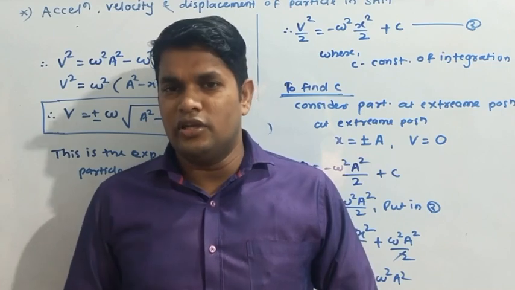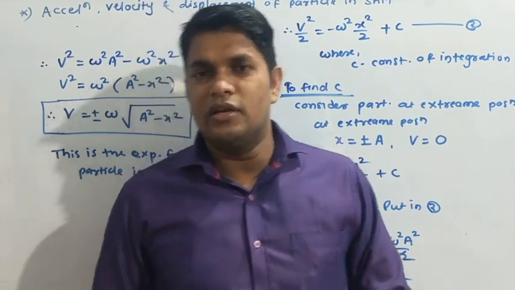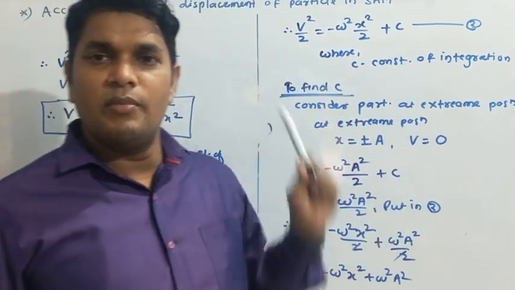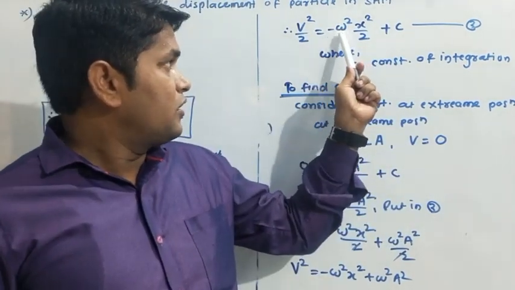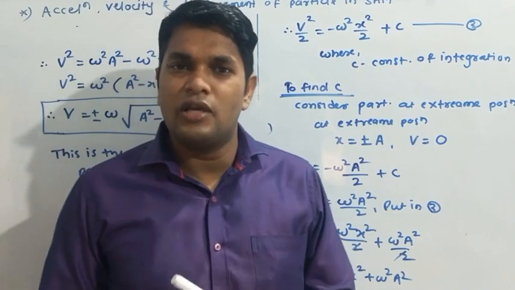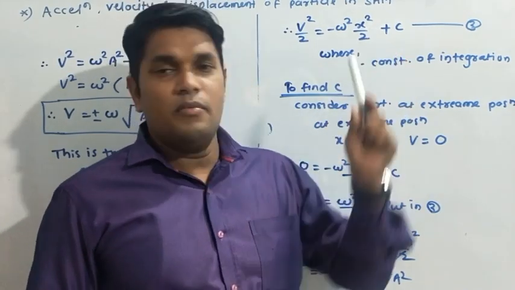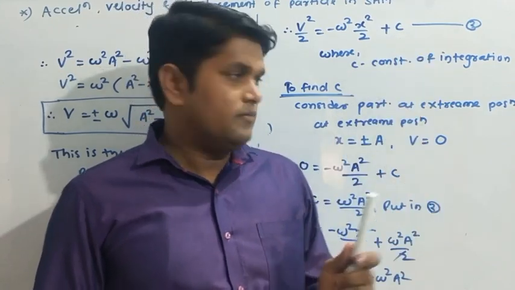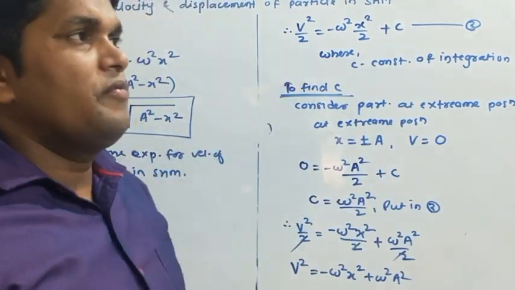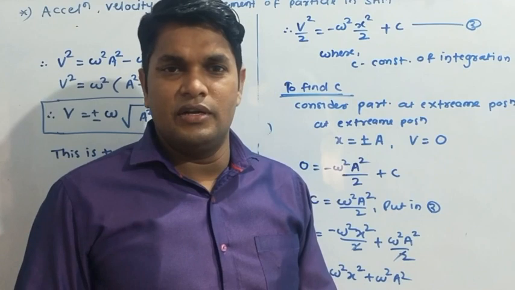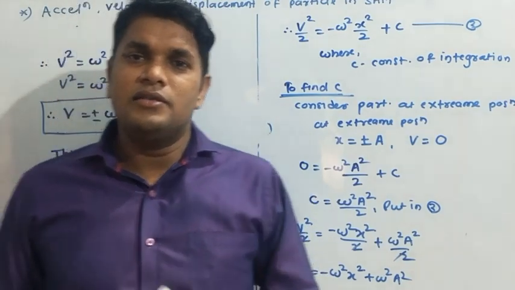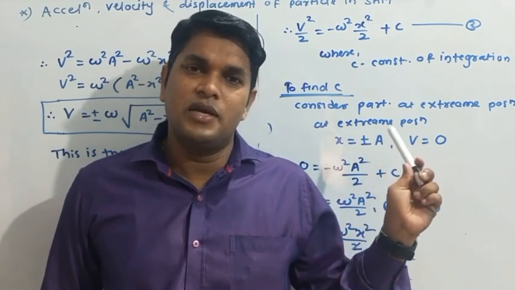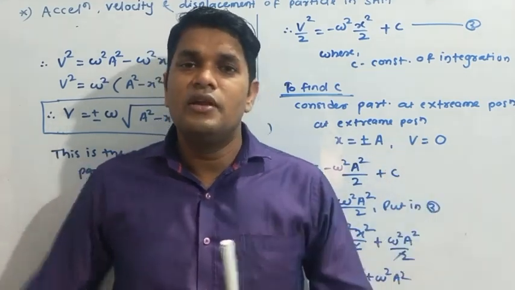Then we took the integration, integrating on both sides. So we get the integration of v, which is v square by 2, equal to minus omega square, which is constant, into the integration of x, which is x square by 2, plus the constant of integration c. To find that c, we consider the extreme condition, that the particle lies at the extreme position, so its covered distance is plus minus a.